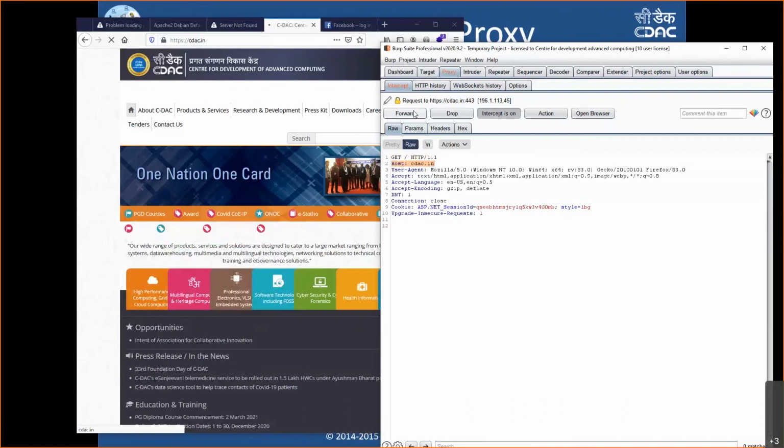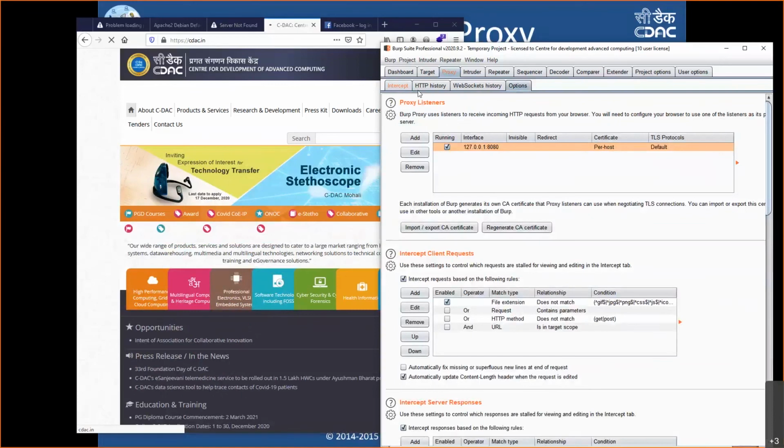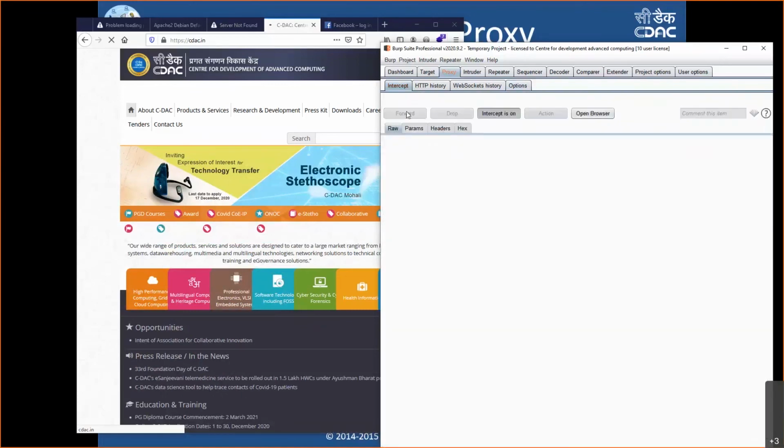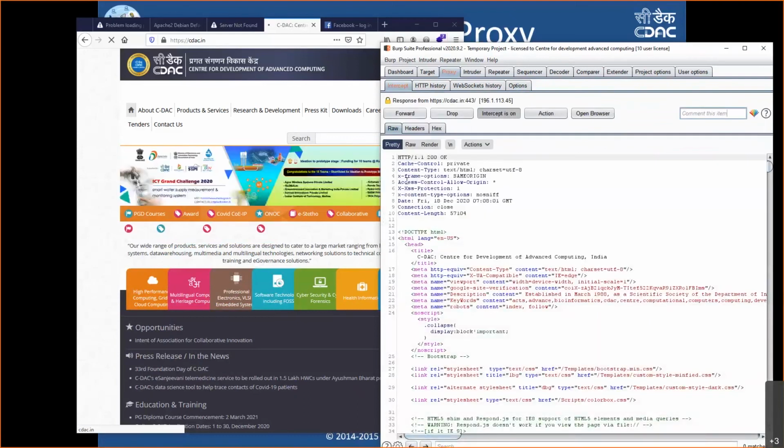The moment I click on forward, I will also enable the response. Click on forward, and this request reaches the server. Now the server should respond back to me with the page content. So this is the response. The server has given a response of 200. I have requested a slash, that is the home page. The server has the page, so it gave me 200: yes, I have the page that you're looking for.